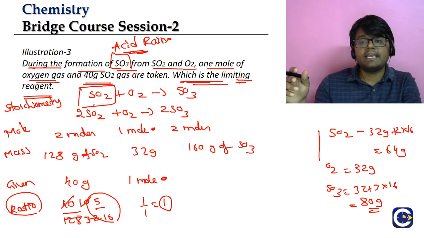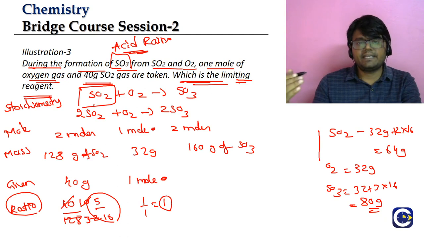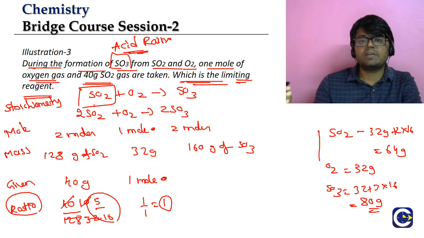So remember, guys, again what we are saying: the importance of the limiting reagent is that it will decide the amount of the product formed and the amount of the other reactants consumed. So in a way, the limiting reagent decides when the reaction is going to be completed. It is not like we just mix the reactants in whatever amount that we want and all the substance will be fully consumed. No, only the limiting reagent will be consumed, and by that time the reaction is going to stop.